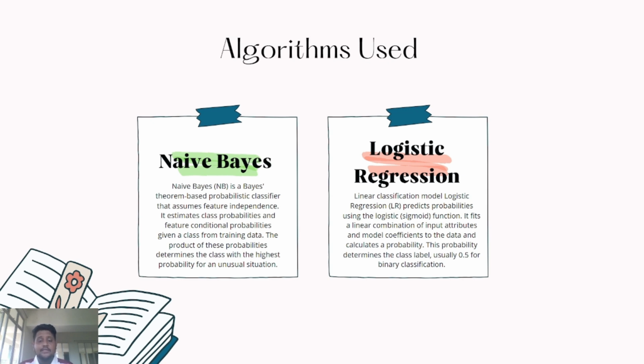It fits a linear combination of input attributes and model coefficients to the data and calculates the probability. This probability determines the class label, usually with a threshold of 0.5 for binary classification.